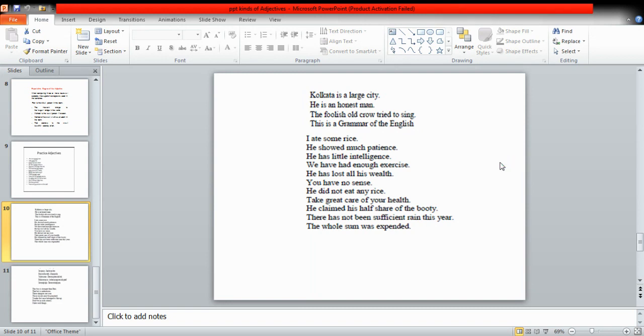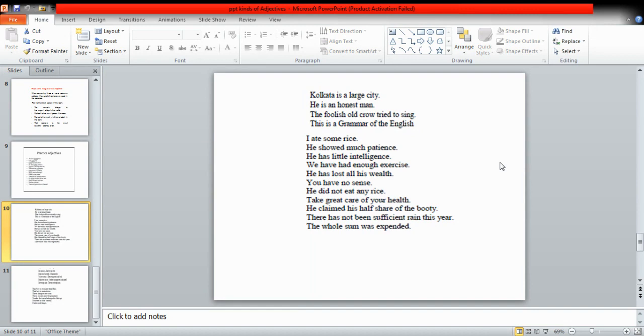The foolish crow tried to sing. Again, foolish is a qualitative or descriptive adjective. And the third name of the same kind is attributive adjective. This is a grammar of the English. English is from England, so it is a proper adjective. I ate some rice. Some will be a quantitative adjective. He showed much patience. Patience is uncountable, so much will be a quantitative adjective. He has little intelligence. Intelligence is again uncountable, so little will be a quantitative adjective. We have had enough exercise.